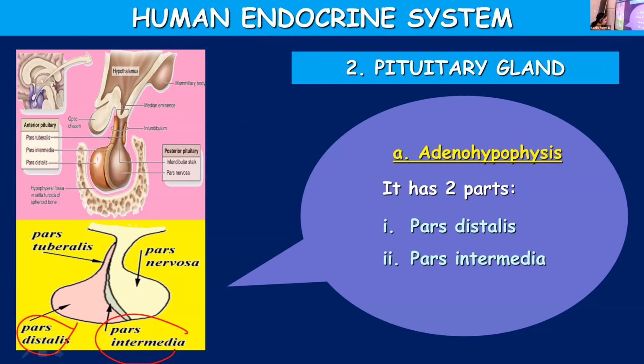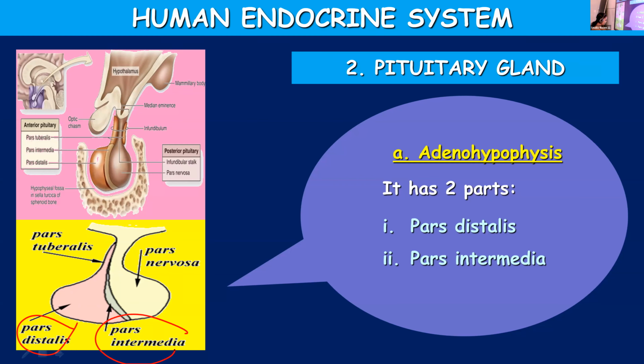Starting with the first one, releasing hormones. As the name suggests, they will stimulate the secretion of pituitary hormones. So they will stimulate the pituitary gland to produce the different pituitary hormones. One such example is gonadotropin releasing hormone.